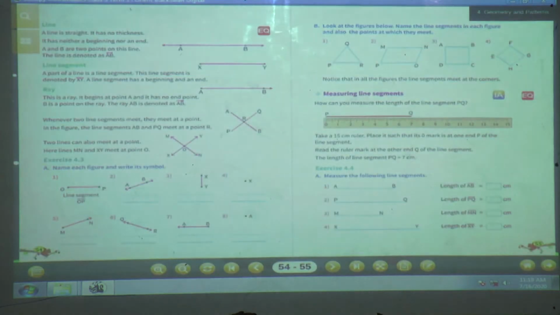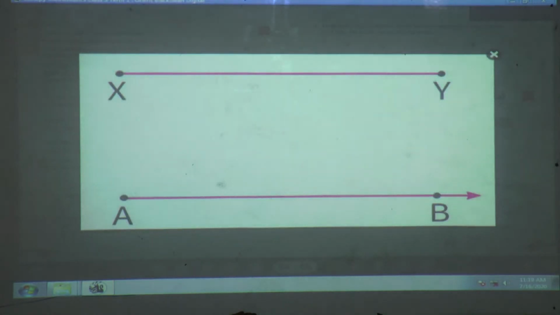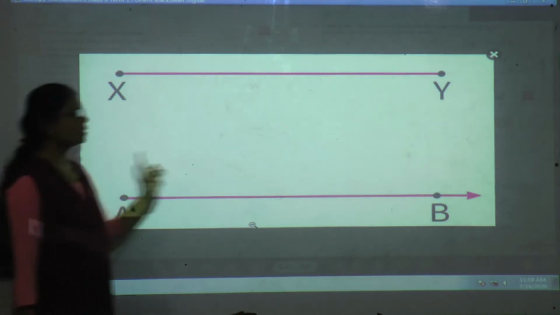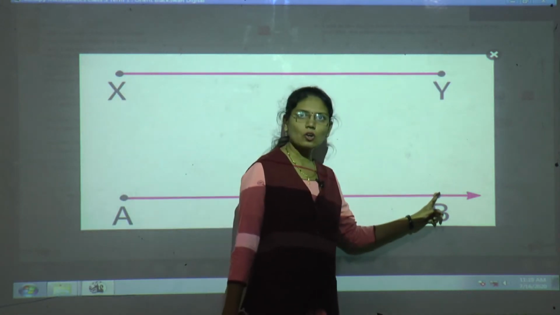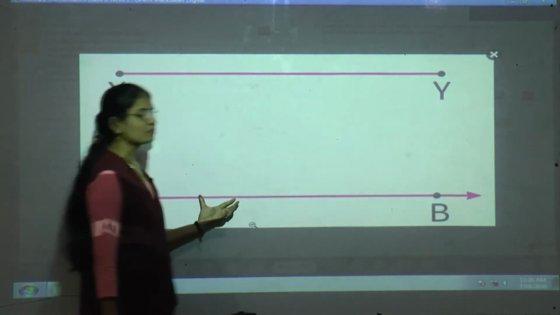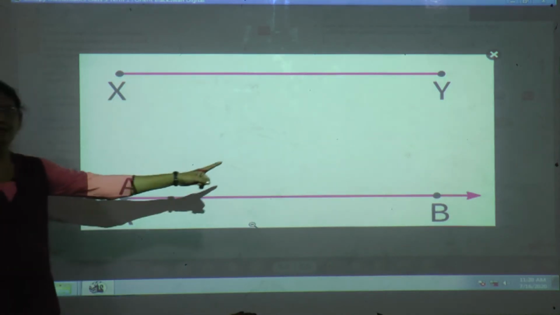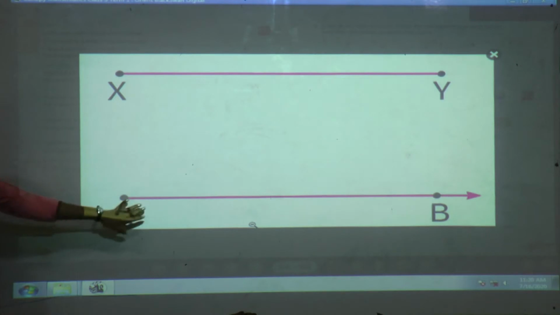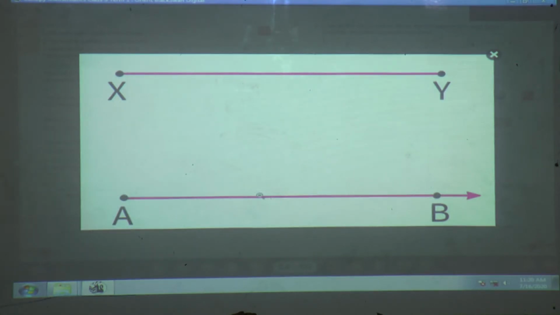Then we have seen ray. Now what is meant by ray? This is a ray. It begins at point A and it has no end point. See, this is ray AB. It has a beginning point but no end point. Now what is the difference between a line segment and a ray? A line segment has a beginning point and also an end point.